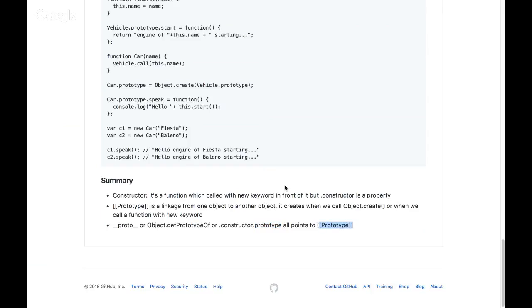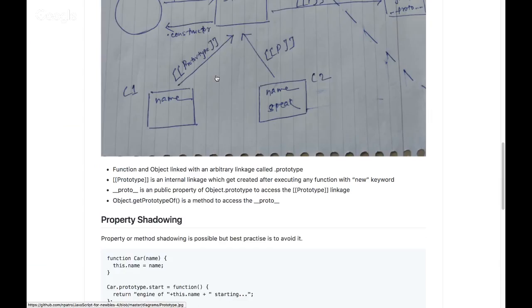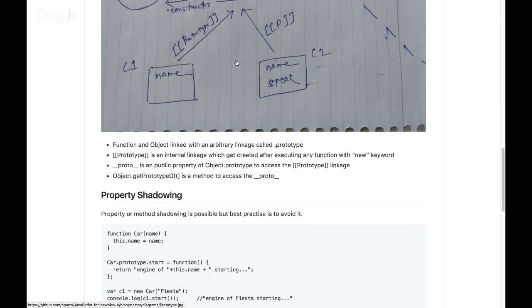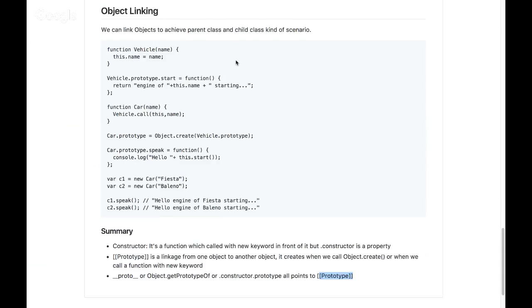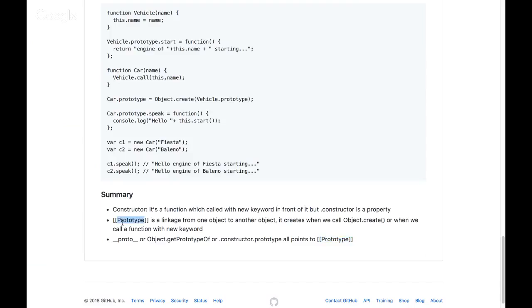So there are three ways you can access that link. Because this capital [[Prototype]] is not a public property, to access it we can use __proto__, or Object.getPrototypeOf, or .constructor.prototype.